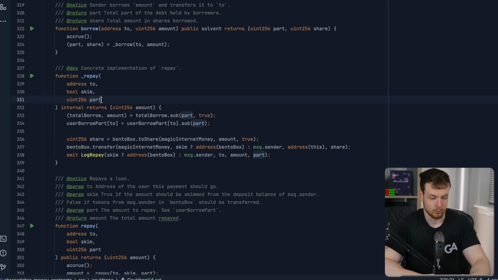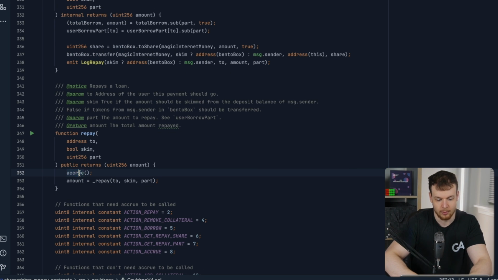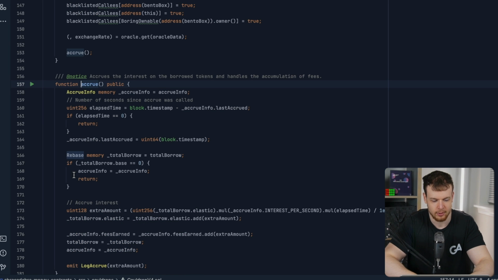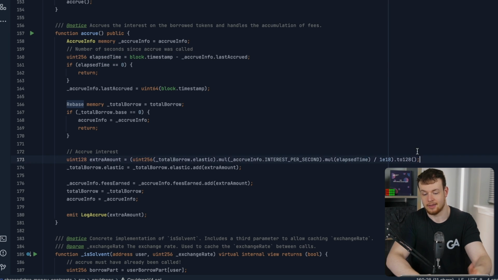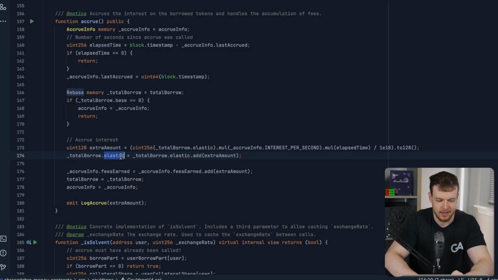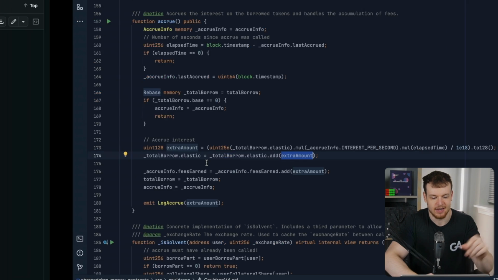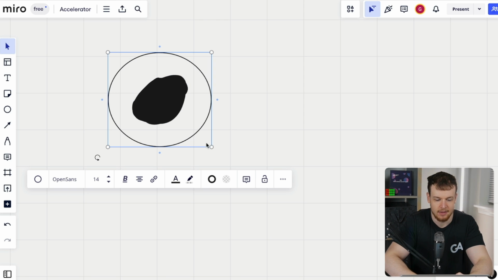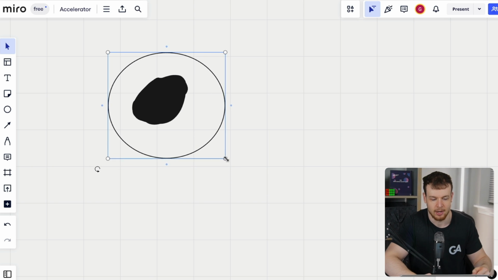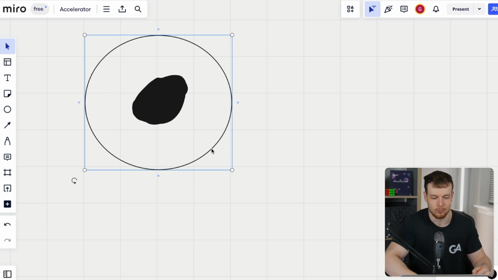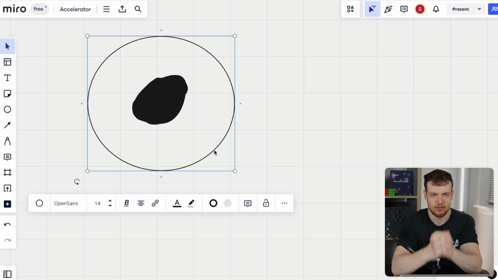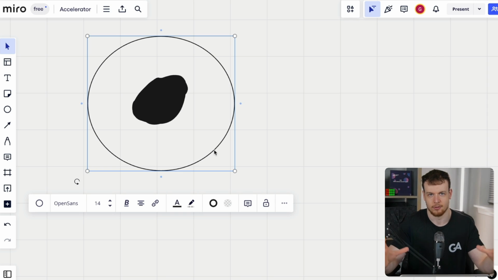Okay, so in the repay function, we'll see that, first of all, we will accrue, right? And let's now see quickly what accrue does. Accrue will see how much time has elapsed, and then it will calculate how much interest accrued over that period of time, and then we add that interest that should have accrued to the elastic amount. So exactly in this function, this is where the outer circle here is expanding, right? We're expanding the elastic supply, making this bigger and bigger as time goes on, and we're changing the conversion rate from the share amount to the elastic amount, making that conversion bigger.